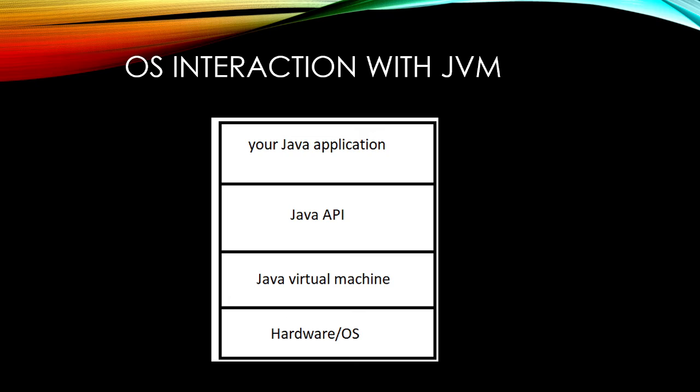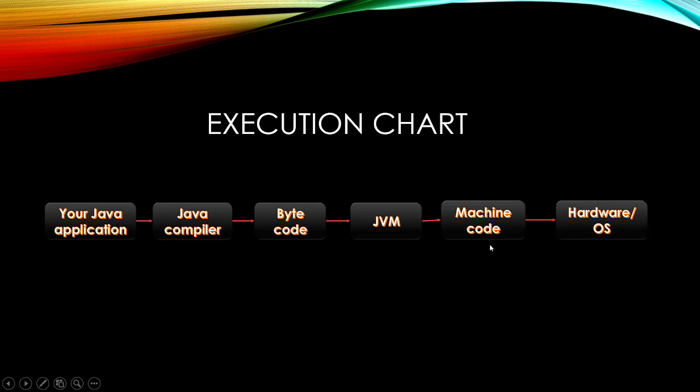We need to make sure that the JVM on both the computers is the same. That is, if we have written the Java program on M1 with Java 8, that is JDK 8 version, then machine 2 should also have the same version, Java 8, installed in it to run the program successfully.